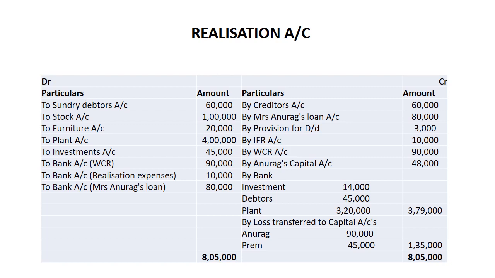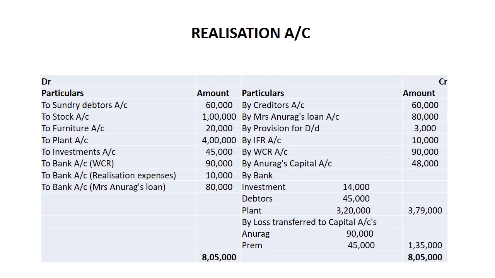After that, debtors realized, the full complete amount was received. Debtors 45,000. Plant, it was sold. See, plant was sold at 20% less. Rather than 4 lakh you received only 3,20,000, and total bank account by bank it is 3,79,000. And now debit side is more. Of realization account it is 8,05,000. When you add up realization account you will get the money. It is 6,70,000 on the credit side.